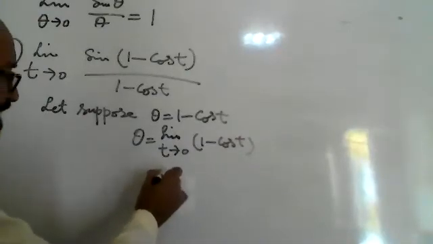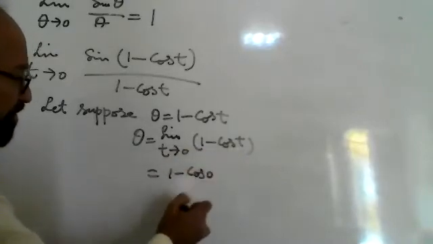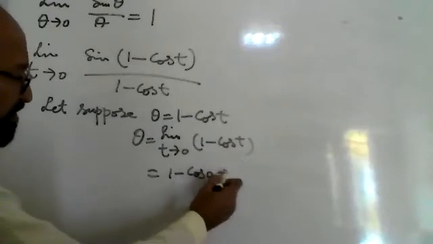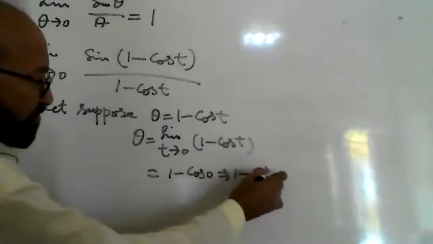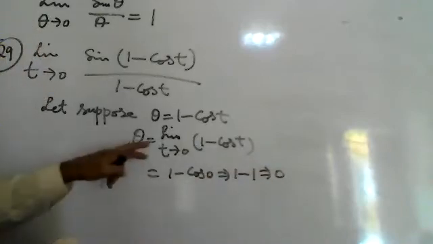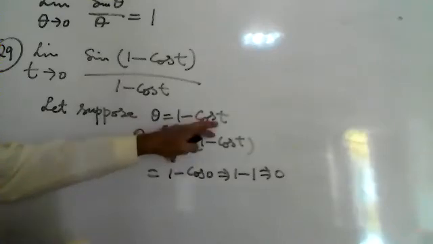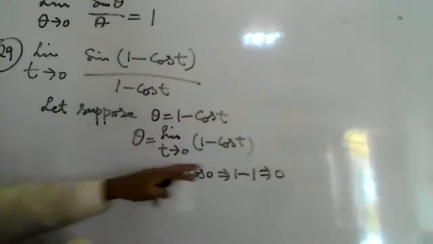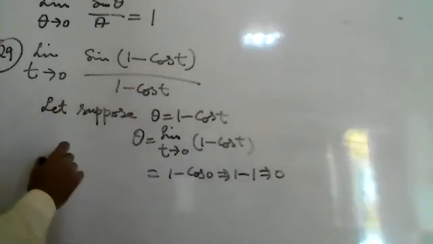Put the limit: 1 minus cos 0, t is 0. So 1 minus 1, cos 0 is 1, answer is 0. So that means when t tends to 0, theta, that is 1 minus cos t, also tends to 0.